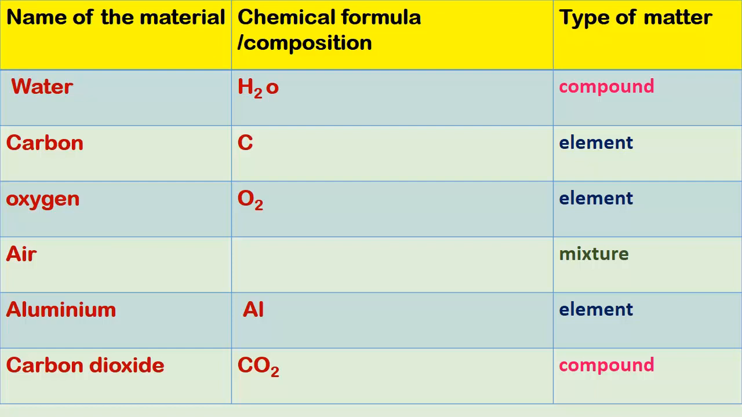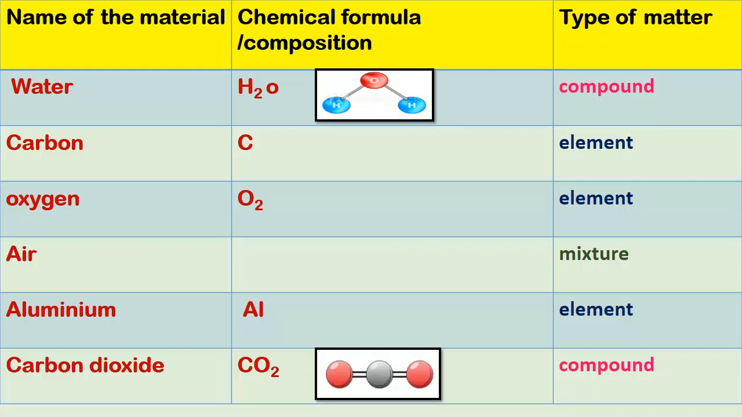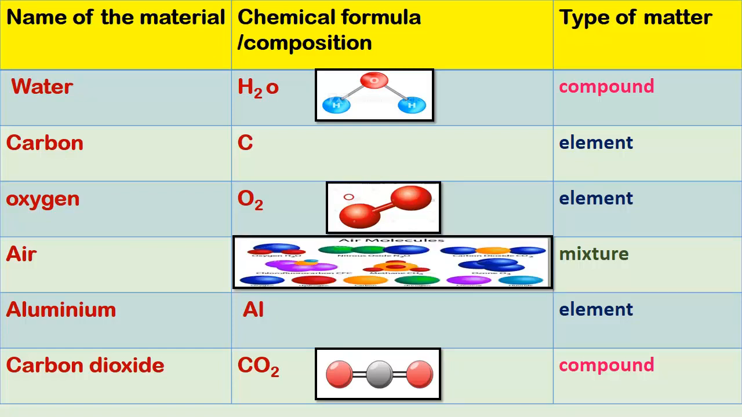Water, as I said, is H2O and it is a compound made up of hydrogen and oxygen. Carbon is made up of only the carbon element, whereas oxygen again is an element where two atoms are combined. Air, as I say, is a mixture of many gases. Aluminium, again, is an element, and carbon dioxide, CO2. So here one carbon atom is combined with two atoms of oxygen.